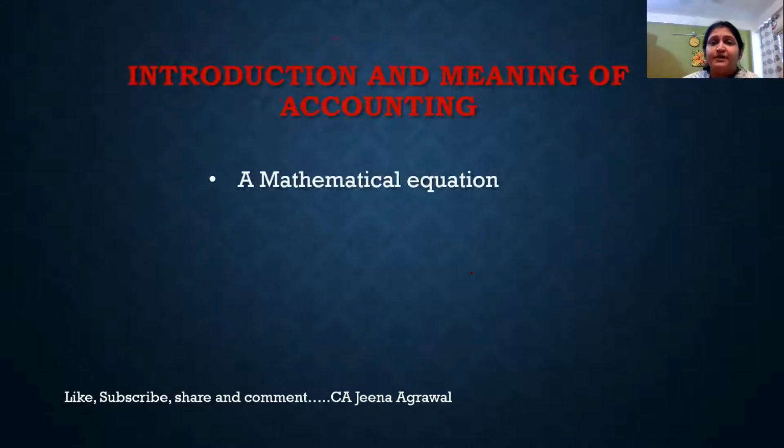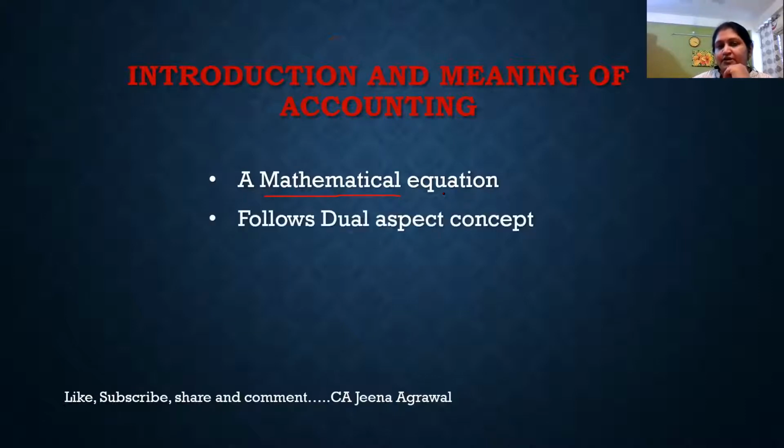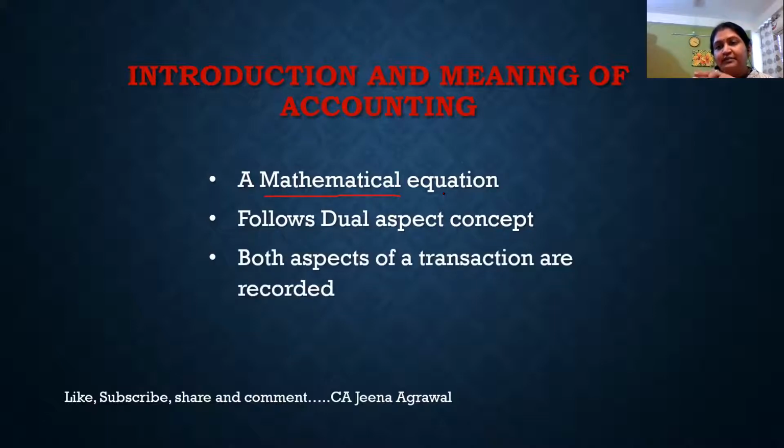First of all, what is the meaning of accounting equation? Friends, this is a mathematical equation. In your earlier classes as well, you must have learned about simultaneous equations or quadratic equations, an equation where both the sides are going to be equal. So in accounts also we have an equation, and this equation is known as the accounting equation. It follows a dual aspect. The dual aspect means the debit side is going to be equal to the credit side. Now, what are debit and credit? Debit and credit denote the two sides of any account.